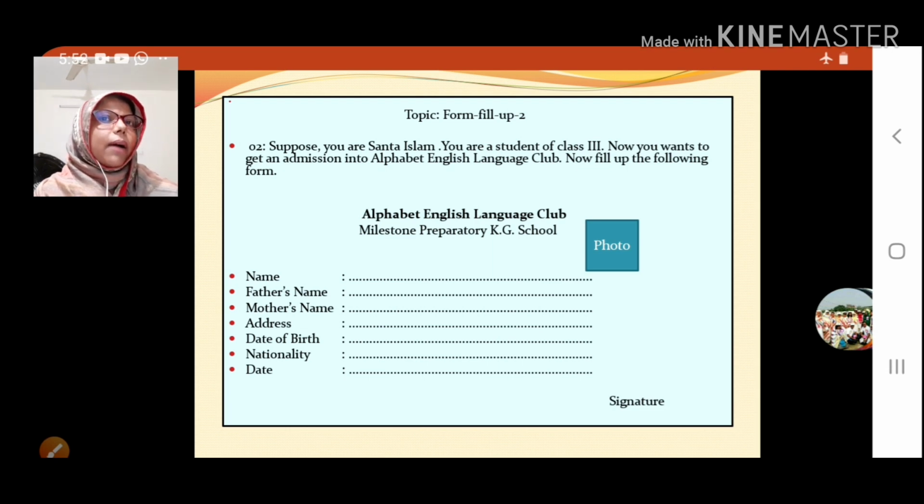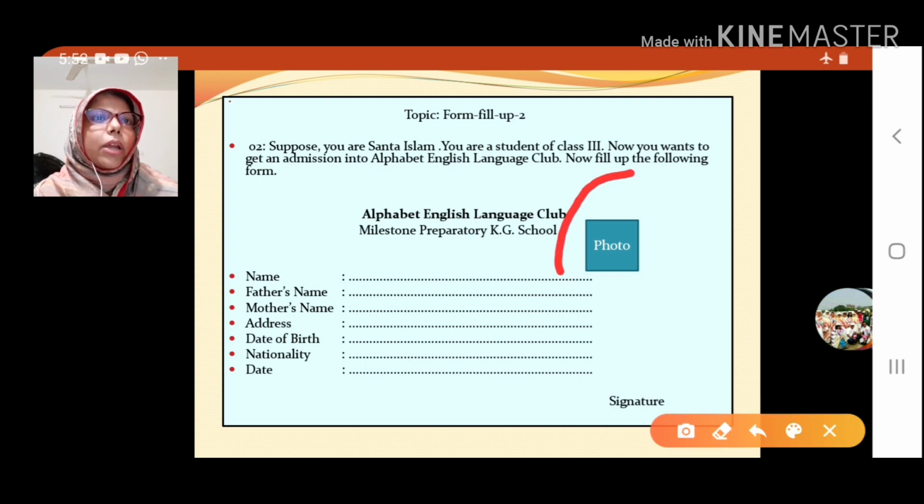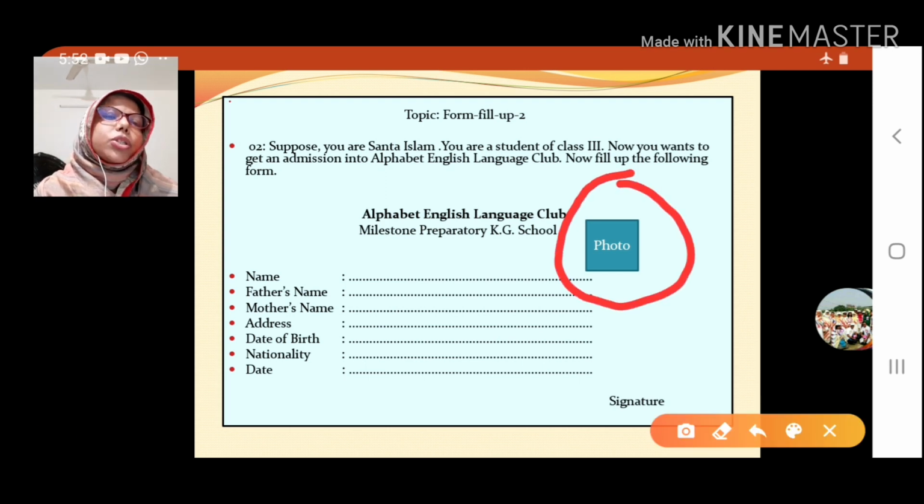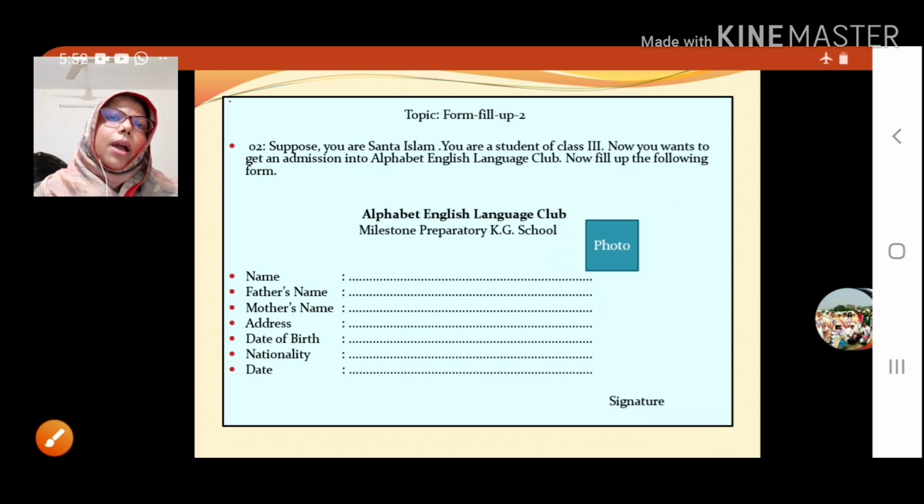Then another point I will tell you about the photo. When we write the photo, just write "photo" here. Just draw a box and write this way. There is no need to paste the photo several times, I tell you. Okay. Then come to the